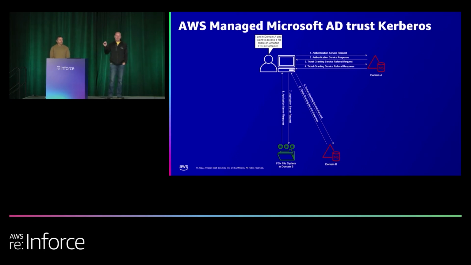And the domain controller evaluates it and says, yes, you need a referral. Here's a service ticket for a referral. Go talk to domain B. So I take that referral ticket and then I go talk to domain B and say, hey, I want to access the system. Domain B evaluates it, says, yes, it's a valid ticket. Here's your service ticket that you can go send to the FSX system in domain B and access it.